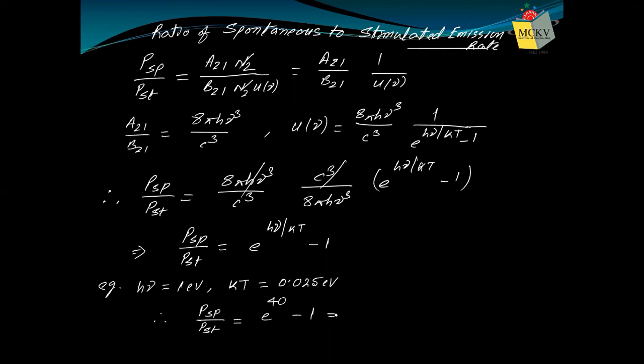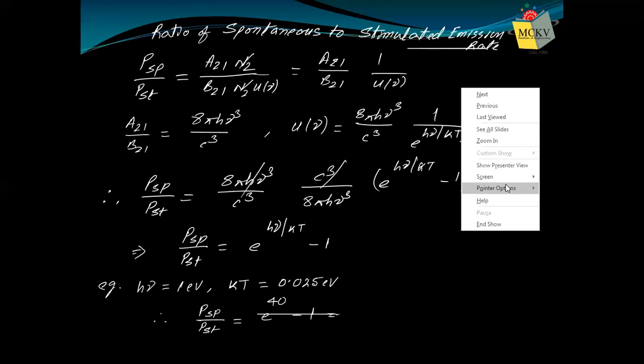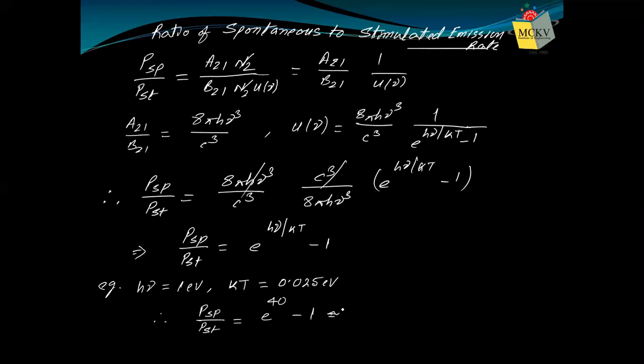So e to the power 40 minus 1, that means it will be a very large number. If we do the calculation, I think it will come out to be of the order of 10 to the power 17. So it's a very, very large number, you understand. That means the ratio of spontaneous to stimulated is 10 to the power 17. That means most of the time, spontaneous emission occurs rather than stimulated emission at room temperature.